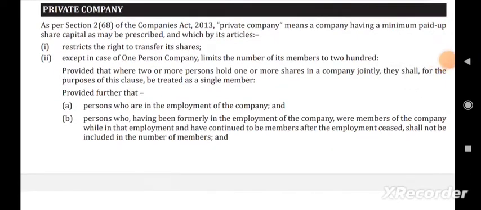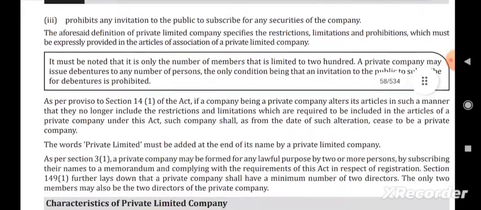A private company is under section 2 clause 68. It restricts the right to transfer its shares. A private company restricts the right to transfer its shares, and except for an OPC company, the number of members is limited to 200. Two or more persons holding one share are treated as a single person in a private company, and it prohibits any invitation to the public. What is an invitation to the public? An invitation for subscribing for any securities of the company.